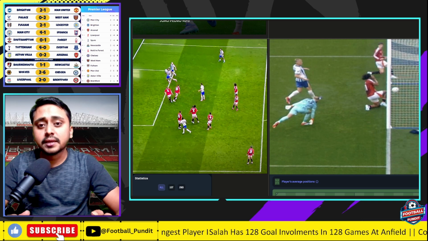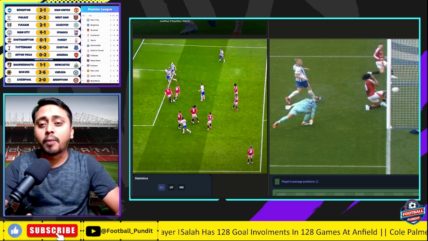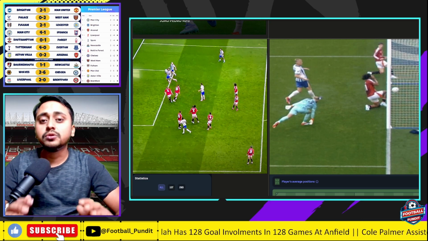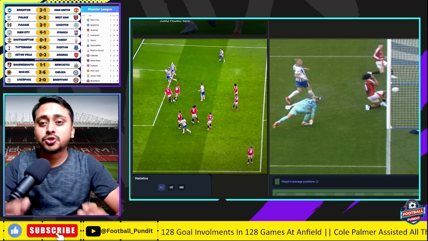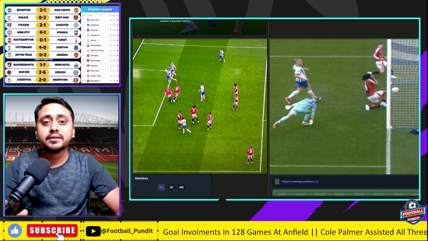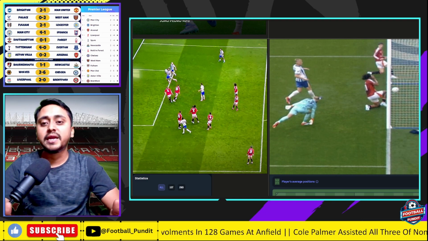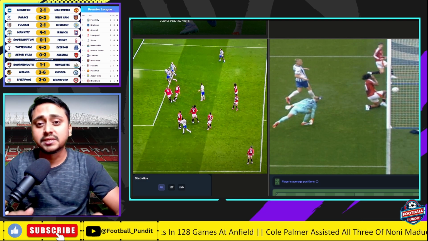Now all those players near the player who crossed the ball, nobody went in and tried to stop the cross from coming in the first place. At least they should have tried to stop the cross, get it deflected, send it for a corner, do anything, but stop the cross from coming in. But none of the players did that, and it was an easy cross from him, and since nobody was marking him, it was an absolutely easy header, and that got Brighton the much needed win.